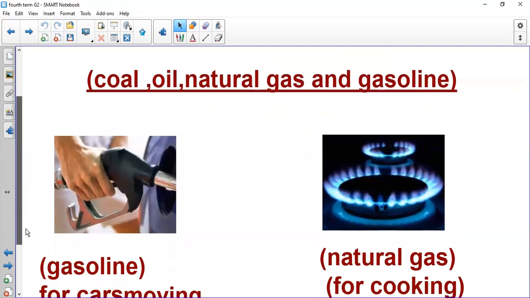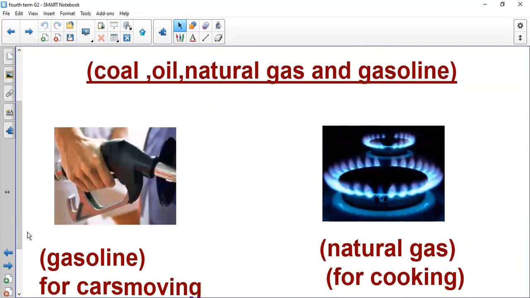And as you know, gasoline is for moving cars and natural gas is for cooking, right? We have natural gas at our homes and we use it for cooking. And of course, the car will not be able to move if we don't fuel it with gasoline. Okay, so we have energy from fuels. What are the fuels? They are coal, oil, natural gas, and gasoline.